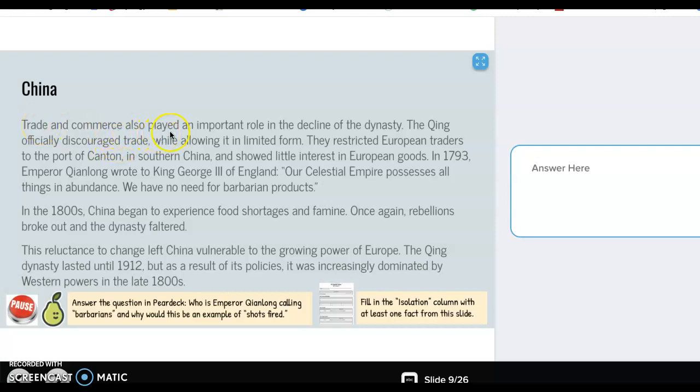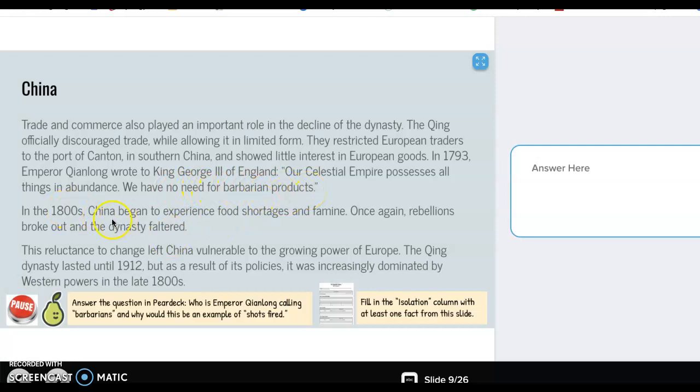Trade and commerce also played an important role in the decline of the dynasty. The Qing officially discouraged trade, while allowing it in limited form. They restricted European traders to the port of Canton in southern China and showed little interest in European goods. In 1793, Emperor Qianlong wrote to King George III of England, quote, "Our celestial empire possesses all things in abundance. We have no need for barbarian products."